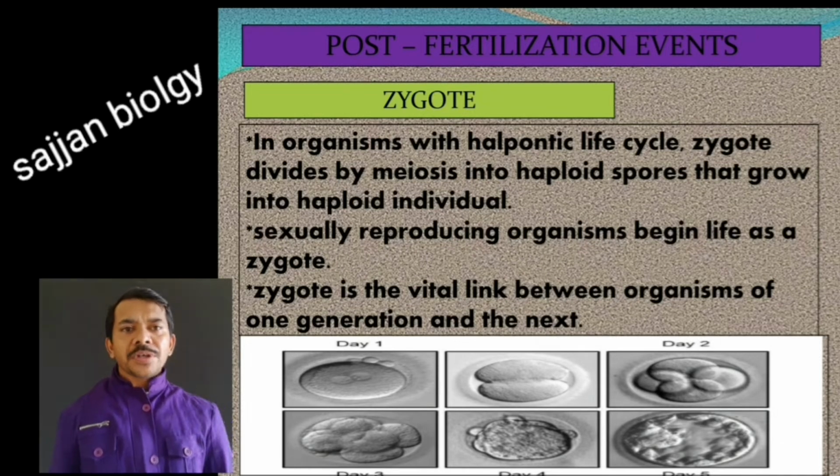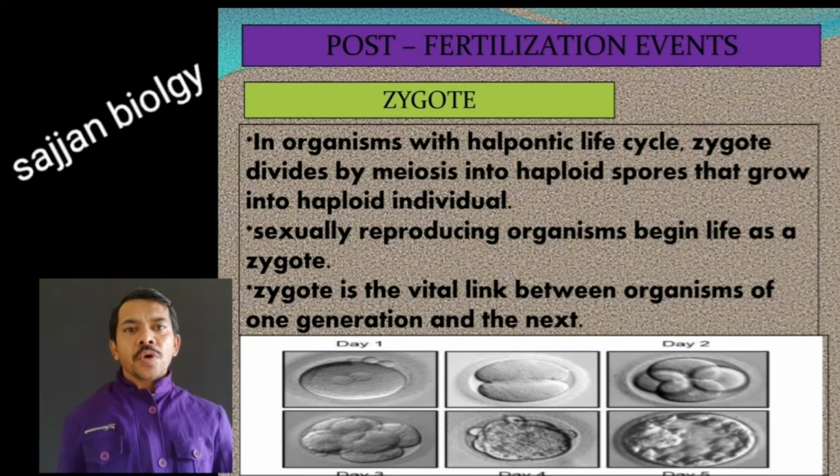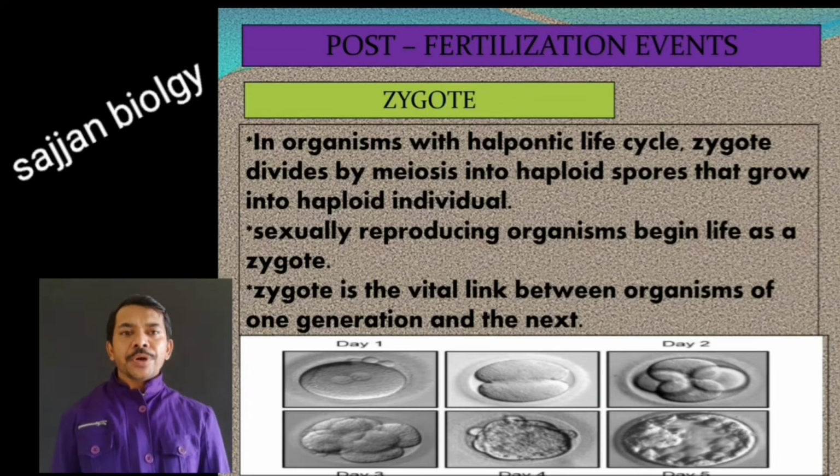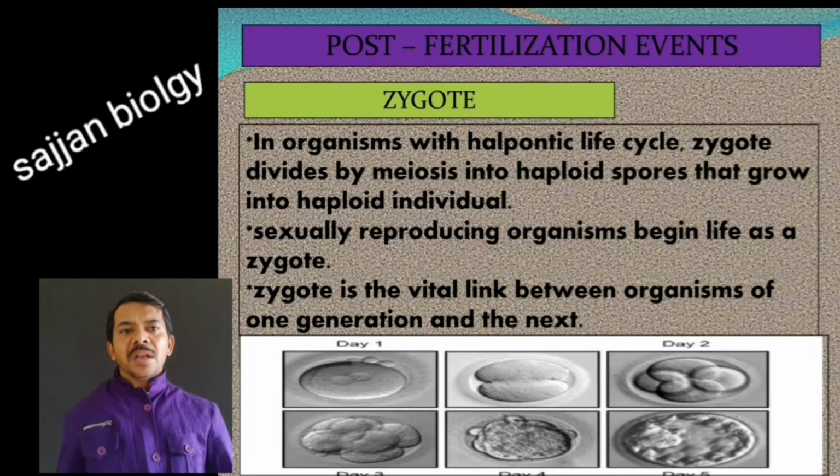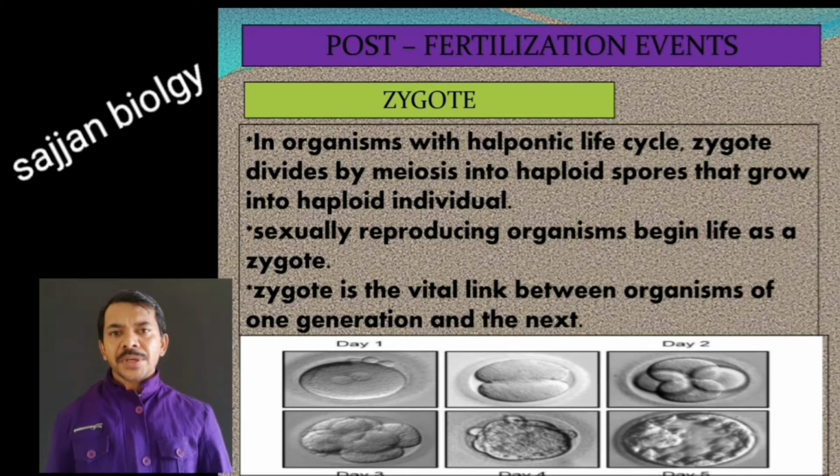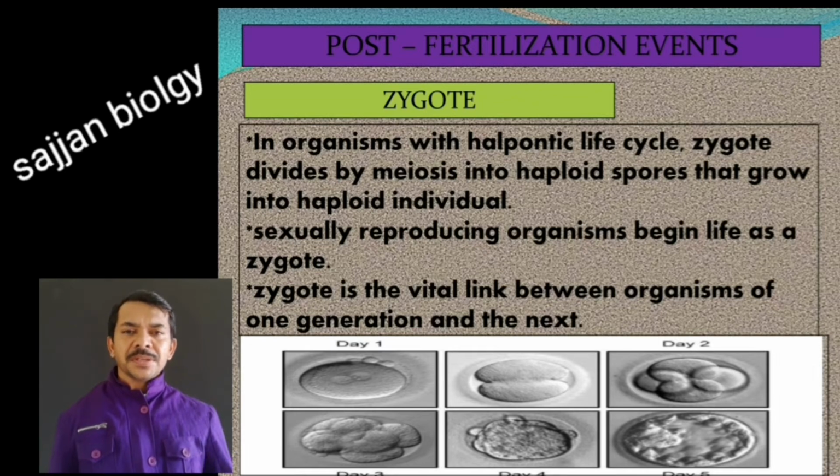In organisms with a haplontic life cycle, the zygote divides by meiosis into haploid spores that grow into haploid individuals. Sexually reproducing organisms begin life as a zygote. So zygote is the vital link between organisms of one generation and the next. So obviously all sexually reproducing organisms definitely exhibit zygote formation, meaning post-fertilization events. So that is what we are given, the definition of these concepts, events in sexual reproduction.